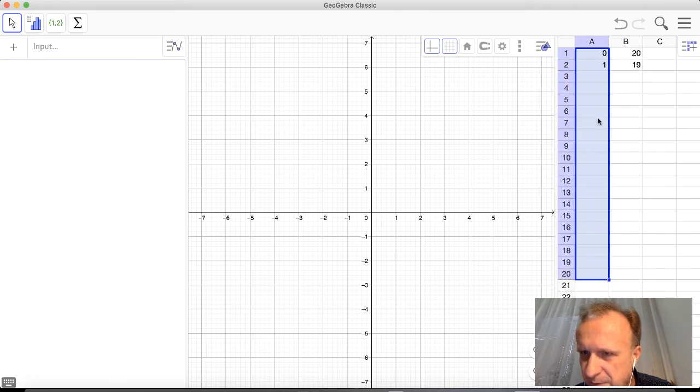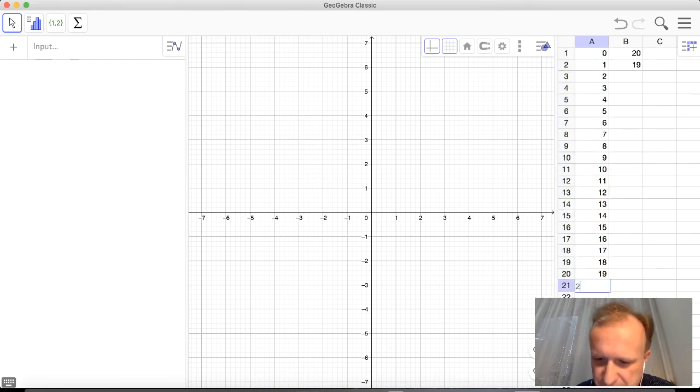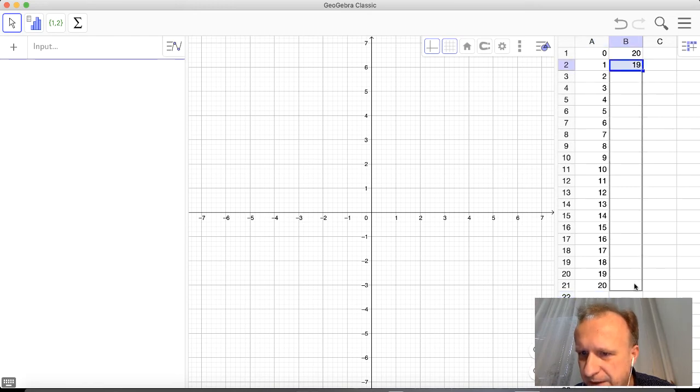Does it? No, it doesn't, so let me do it again. Let me try to choose this and go to this, and once more. Oh, I will just replace it by 20. Okay, so I have the first 20 years, and now I have to copy down this formula like that.